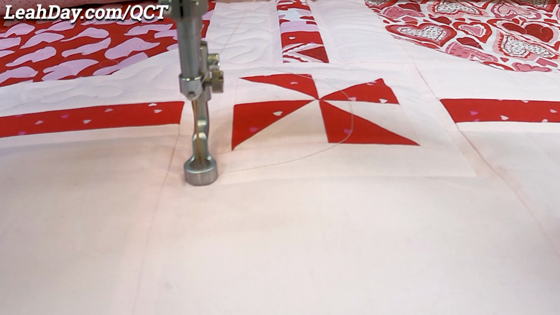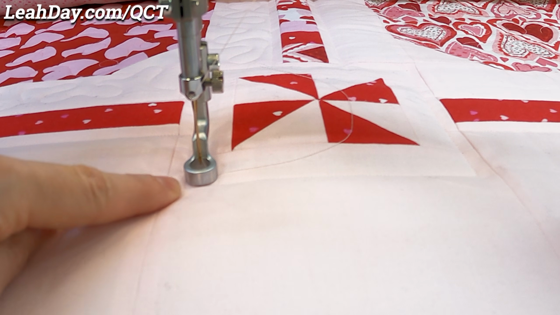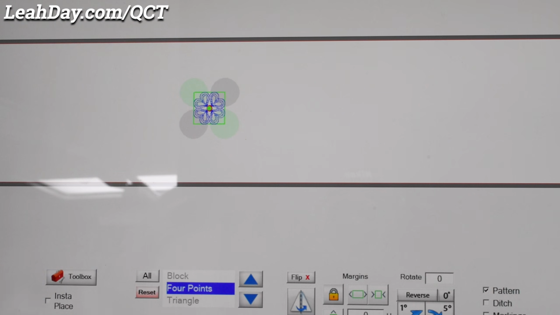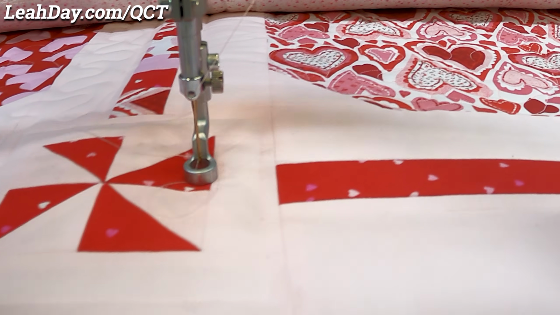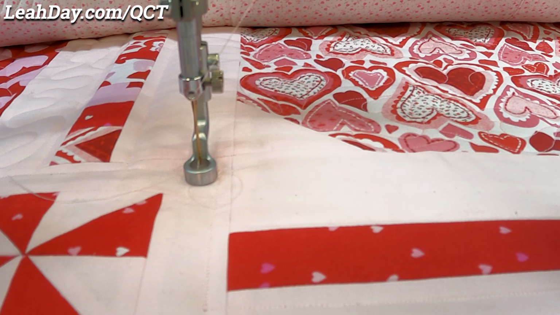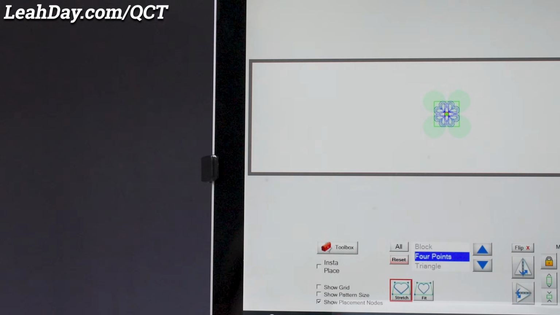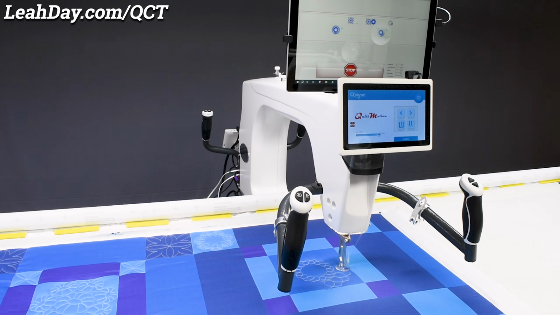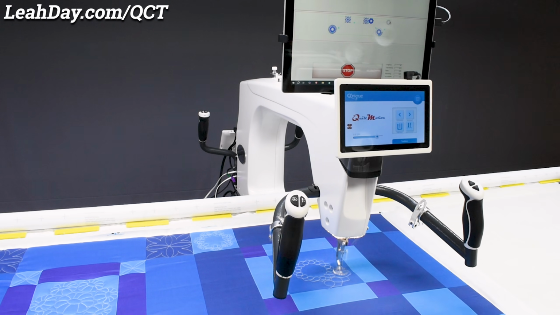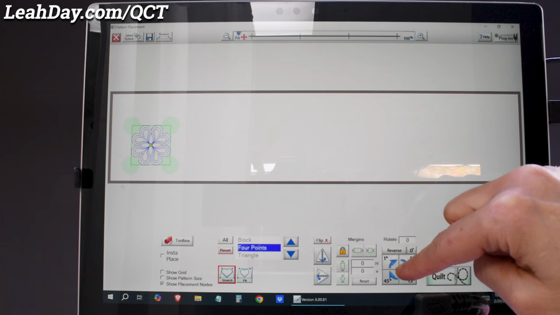We are going to repeat this 2 more times, rolling the machine to the left and aligning it with the lower left corner. Tap the lower left node on the screen. Then finish up with the upper right corner of the block. Tap the last node and your quilt block is placed. So this is how you will place and quilt blocks using QCT 6 Plus.